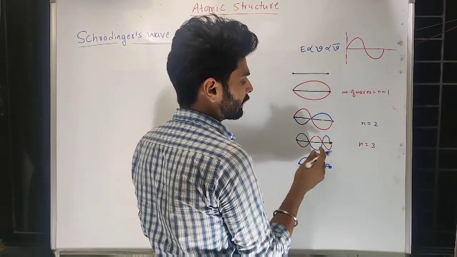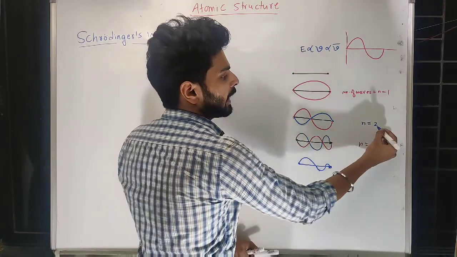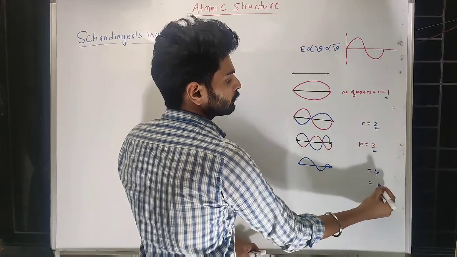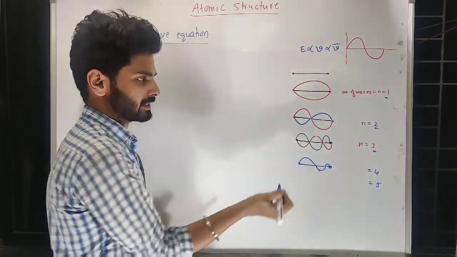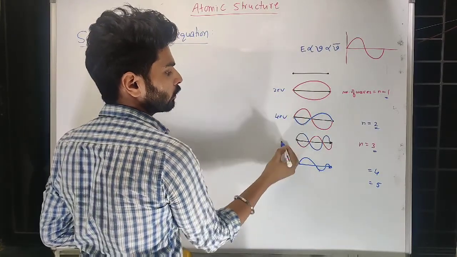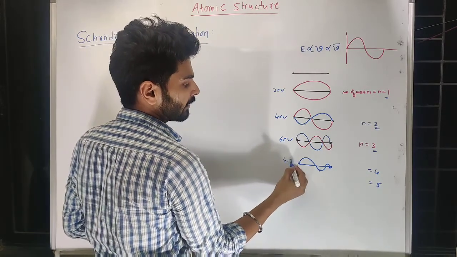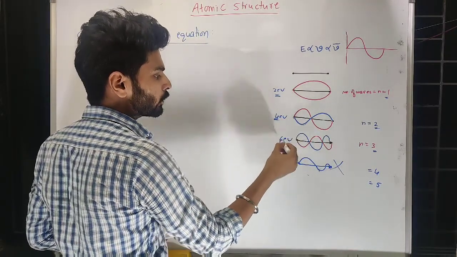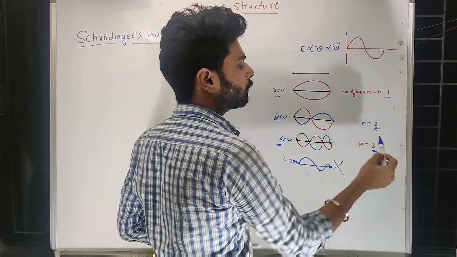I'm not saying that more than 3 waves are not possible. More than 3 waves are also possible. I am saying that the number of waves which are going to form is always a whole number. So what does that indicate? It will accept only a fixed amount of energy. Like if I say 2 electron volt here, and here it is 4 electron volt, or here it is 6 electron volt, and this may be a number somewhere like 4.78 electron volt. So this is not stabilized. That means only some fixed amounts of energy got stabilized there. That's the reason why it is creating whole numbers of waves.